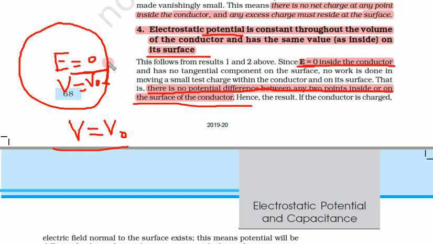If we move a charge from here to there, then some work needs to be done. Hence this will not remain an equipotential surface. If the potential is different on the surface, then some work needs to be done. So potential on the surface of a conductor is always the same.